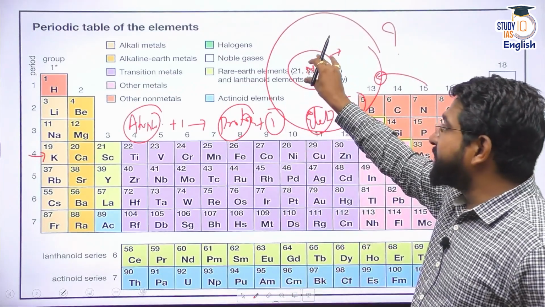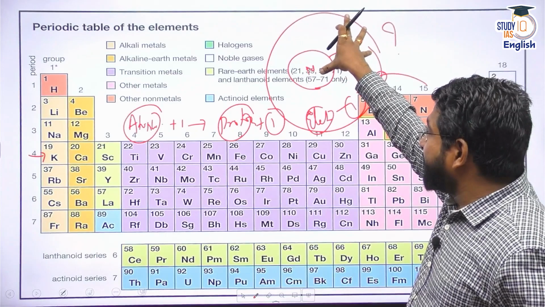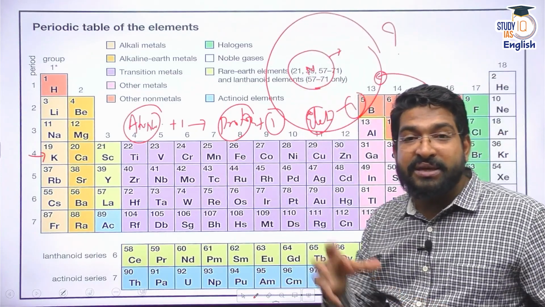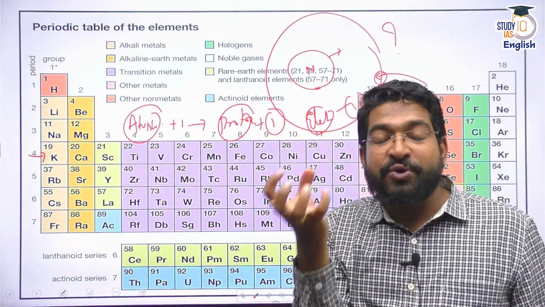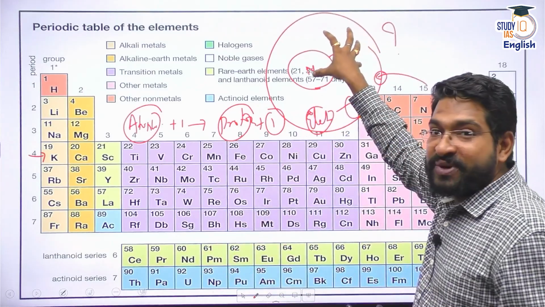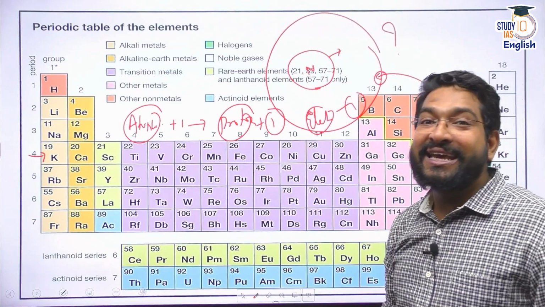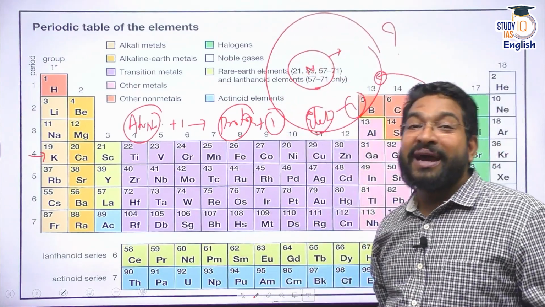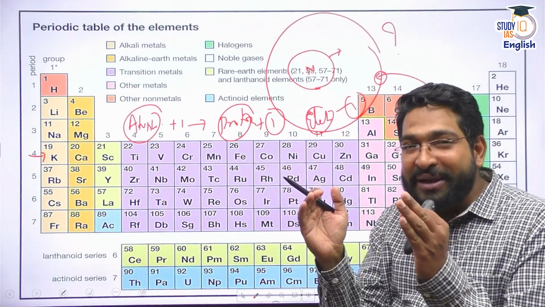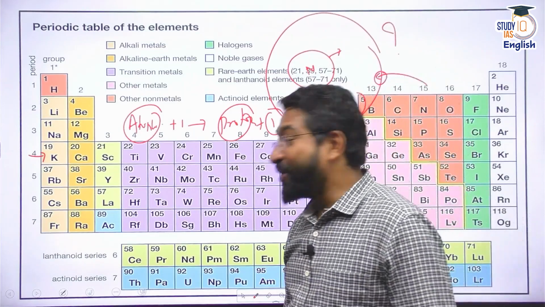So what is happening? The nucleus size is slowly increasing, but since the nucleus size is increasing, meaning the attractive force of the nucleus is also increasing, because of which the electrons would be attracted more and more, and that's why you will see a decrease in the overall size of the atom. That means the atomic radius will decrease slightly. I hope it's clear. All right.